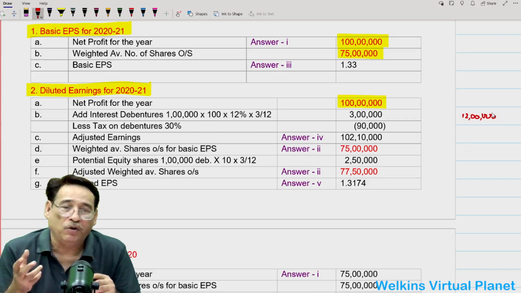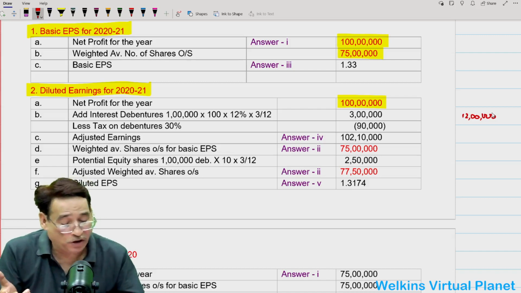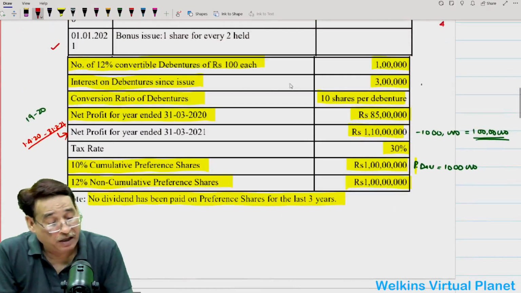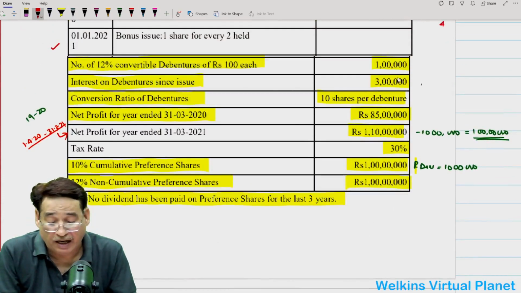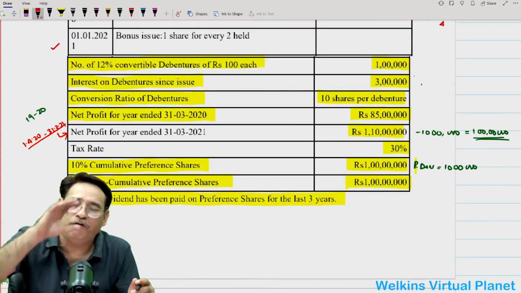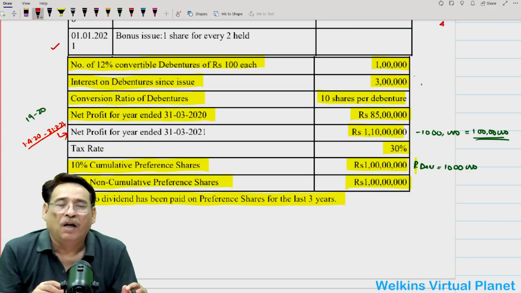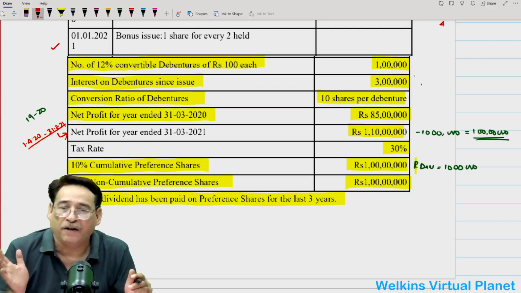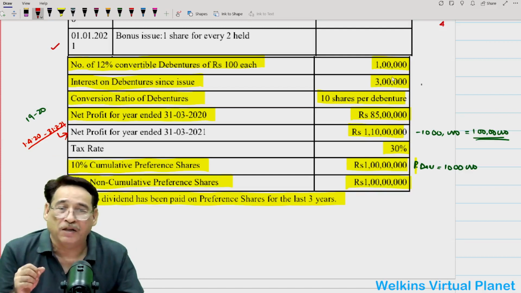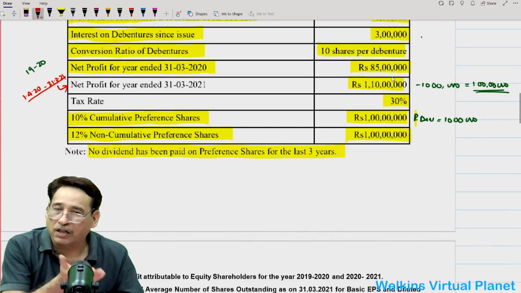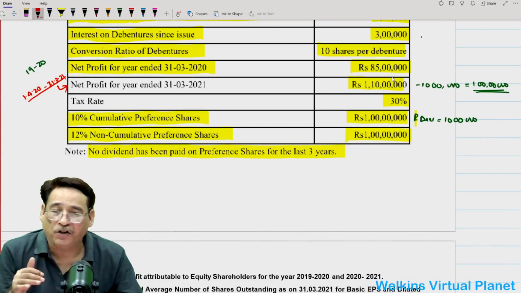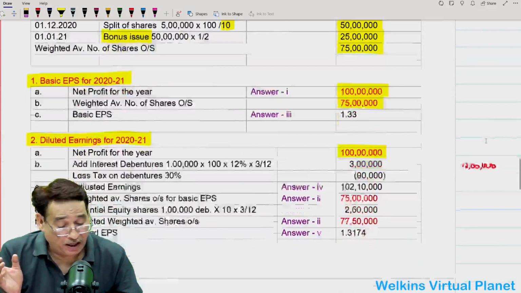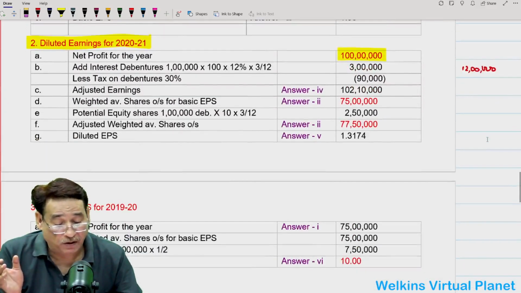Now here the point you need to note is, in the question it is given that interest on debentures since the time of issue is 3 lakh. So logically, it means we must have issued these debentures 3 months back. Because if 12 months interest is 12 lakh, then 3 months interest will be equal to 3 lakh. So that is how I can derive that these debentures must have been issued 3 months back. Correct? So anyway, this was the point I was trying to figure out.